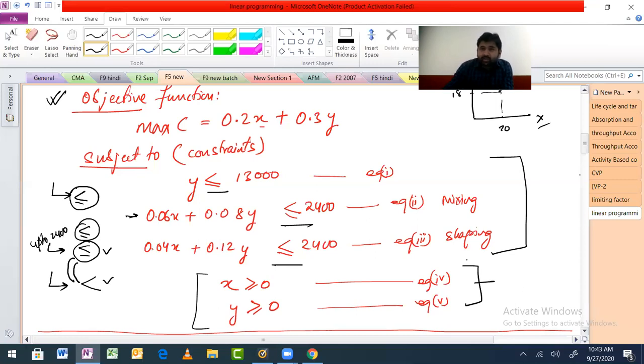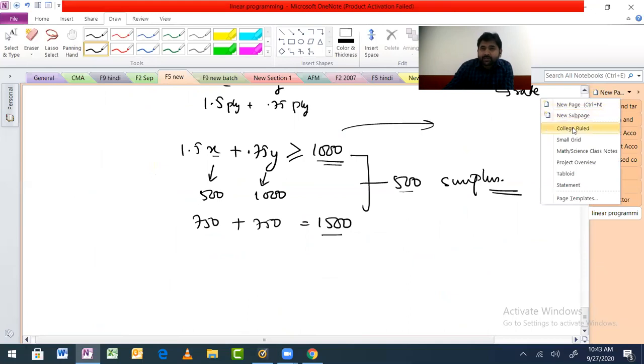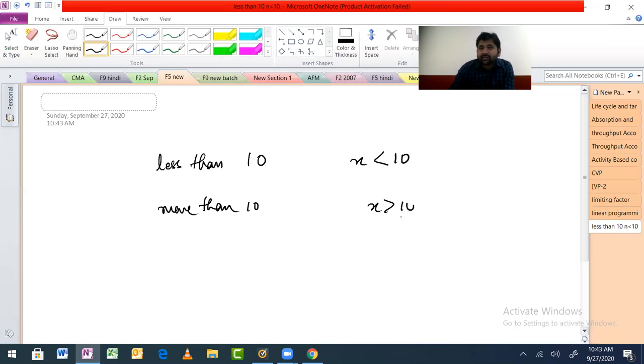See, the problem here is about the language, less than, more than language. If I say less than 10, that means x is less than 10, fine. More than 10, so that means x is more than 10, fine. That means what about x is equal to 10? This belongs to which group?